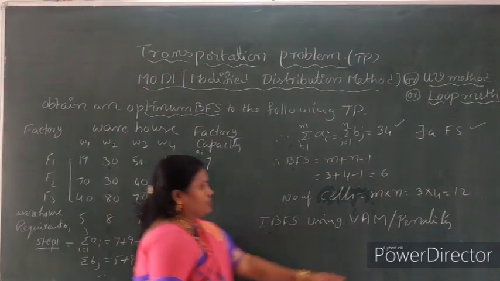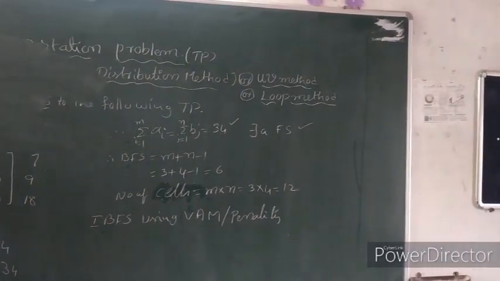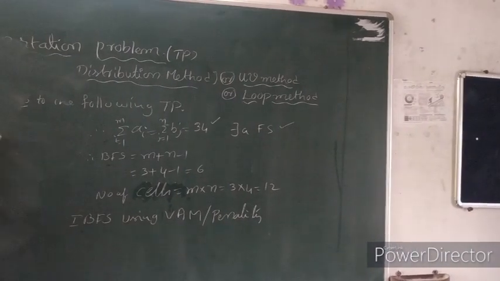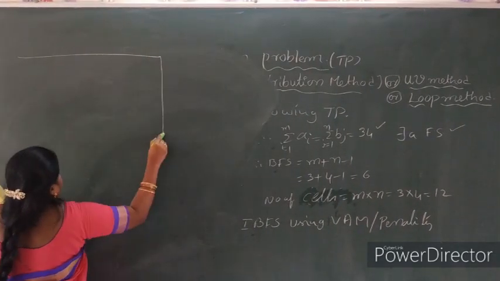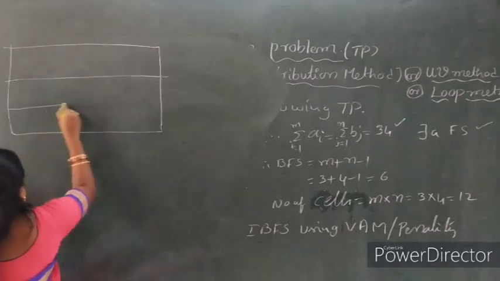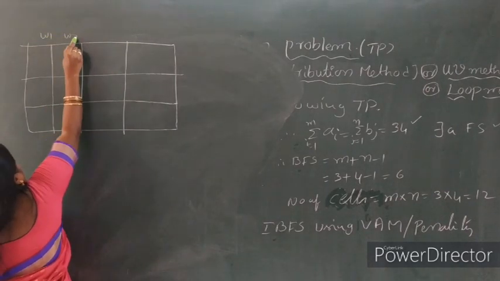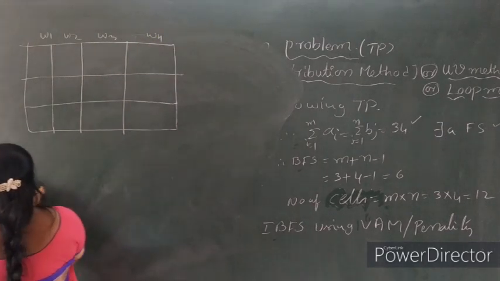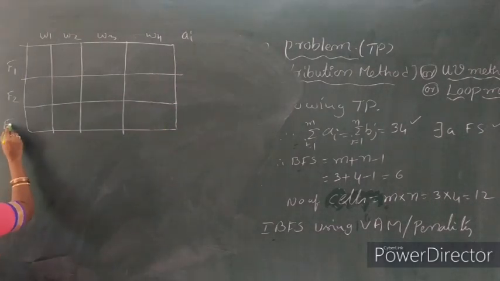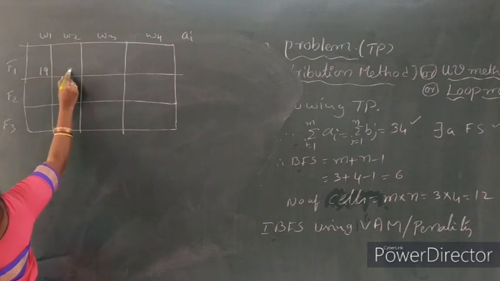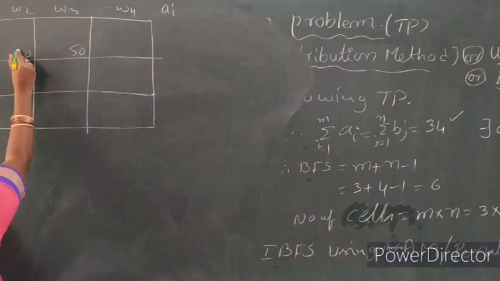Now we draw the problem. So write the values 90, 30, 50, 10.